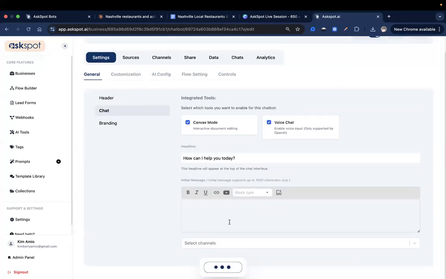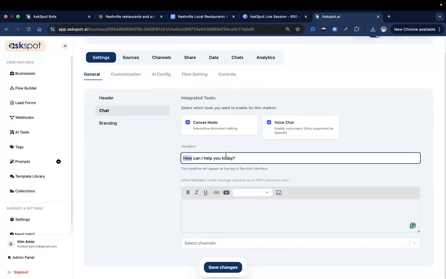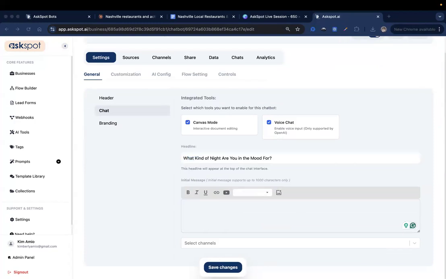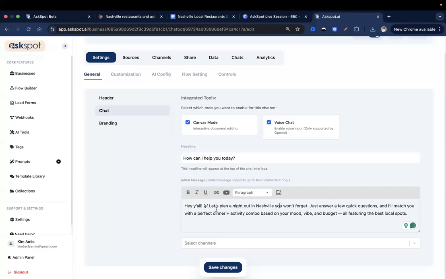I mean, it's helpful to have that. And then as for our headline, let me just put that right here. What kind of night are you in the mood for? And then let's put our initial message. It will say, let's plan a night out in Nashville.